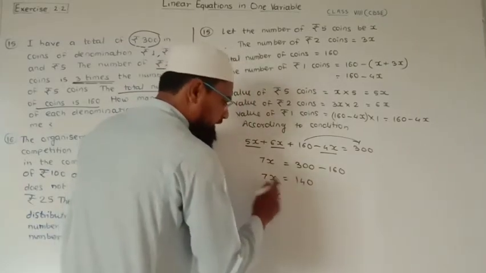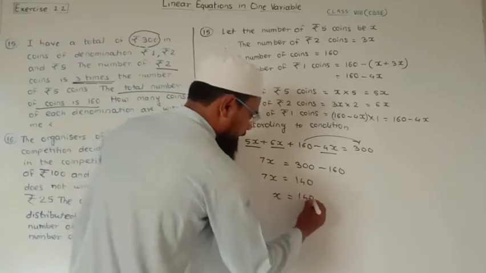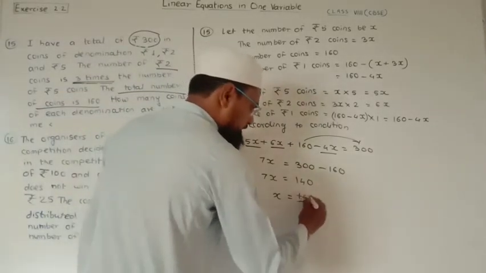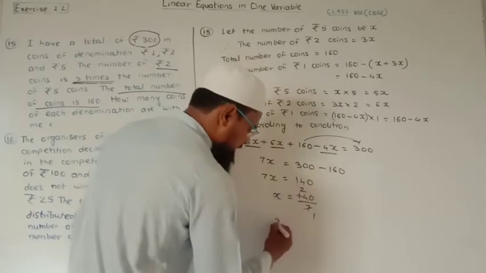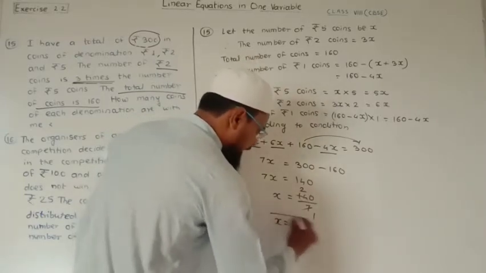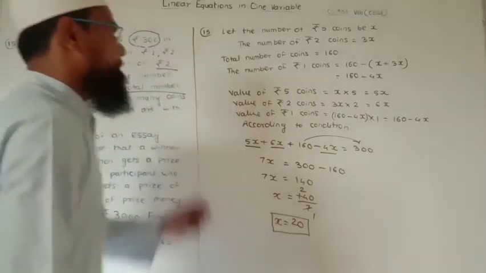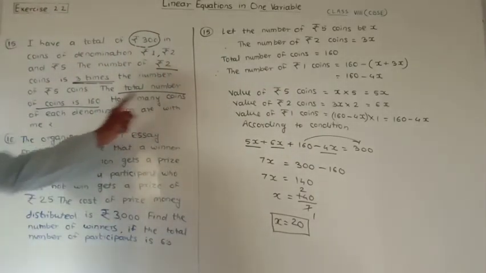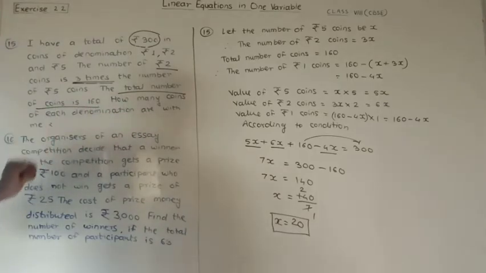Now 7 is multiplying, when transposed it becomes divide. Now 7 1s are 7 and 7 2s are 14, 0 as it is. We get the value of x is 20. Now we have to find how many coins of each denomination there are.